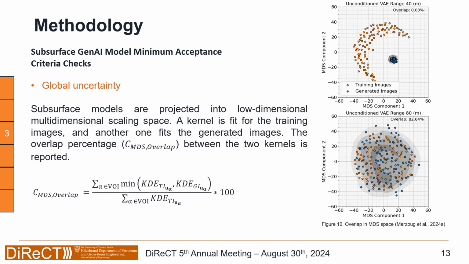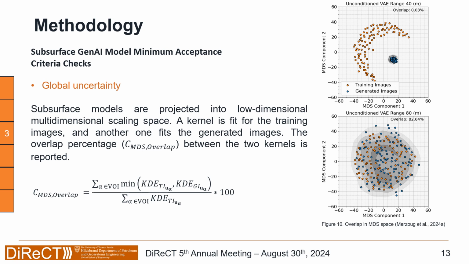For global uncertainty, we use a dimensionality reduction technique. One of the reasons why I use a dimensionality reduction technique is that images are very high dimensional data, and comparing them at this high dimension is a little bit hard. So what we do is reduce the dimensionality into something that we can see and something that we can measure, and then we run our statistics there.